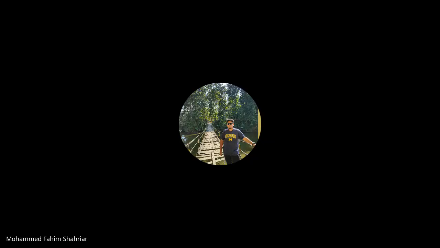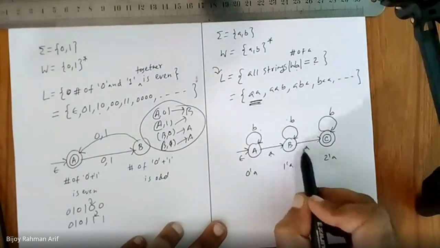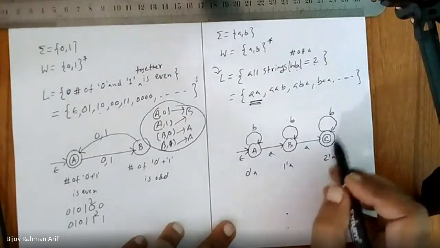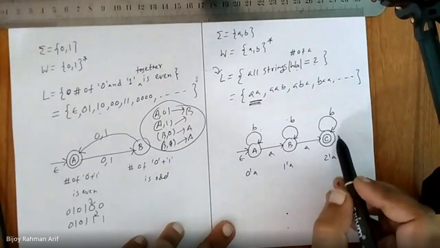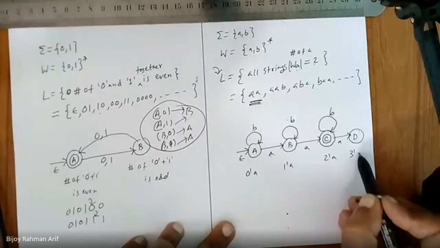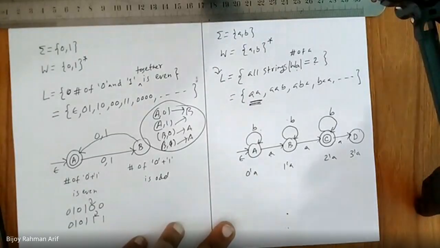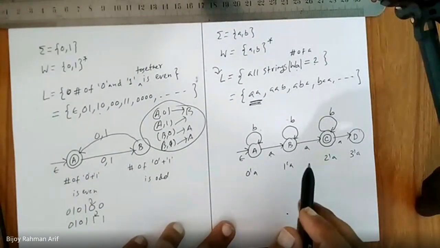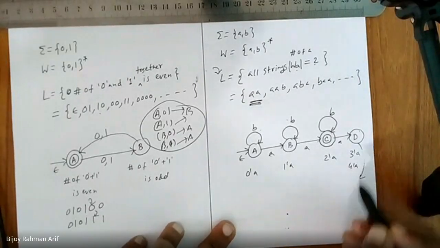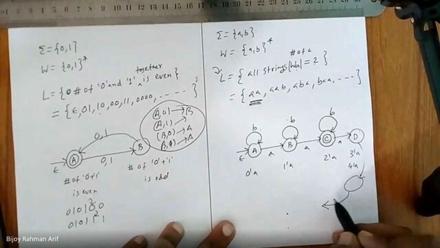No sir, because the final state is now reached. Absolutely right. A has movement on A and B. B has movement on A and B. C has movement on only B. So if I get another A, where should I go? Sir, to 3 number of A. And if I get another A? Sir, 4 number of A. If I get another one, 5 number of A.